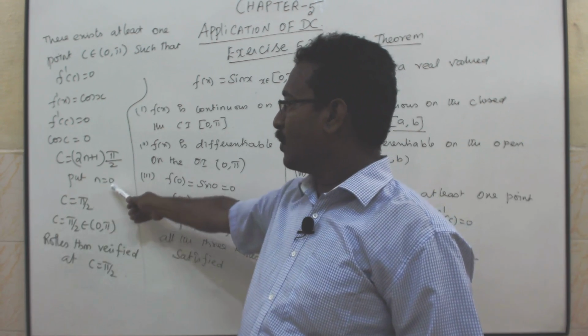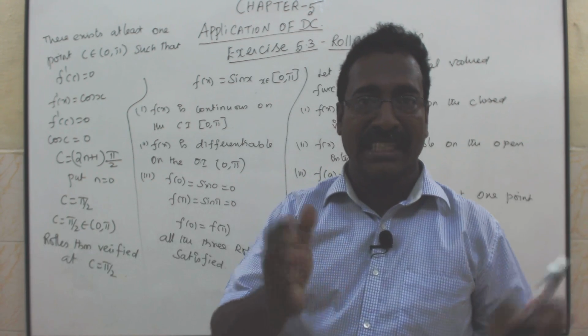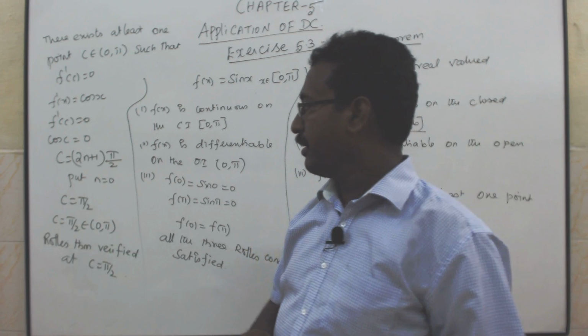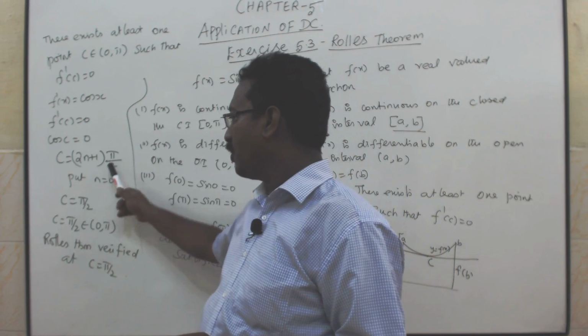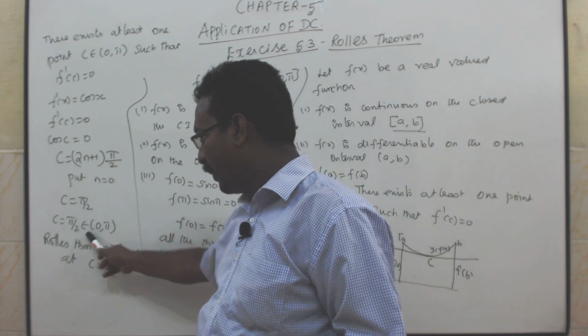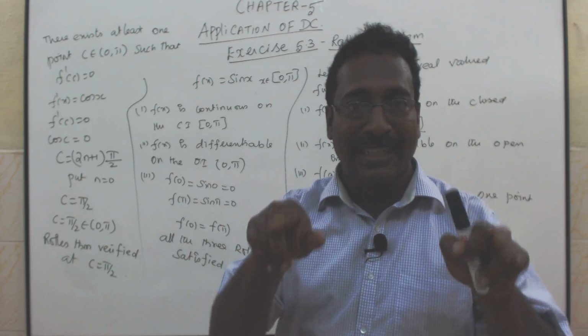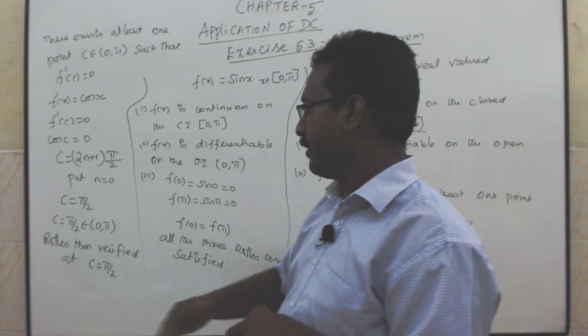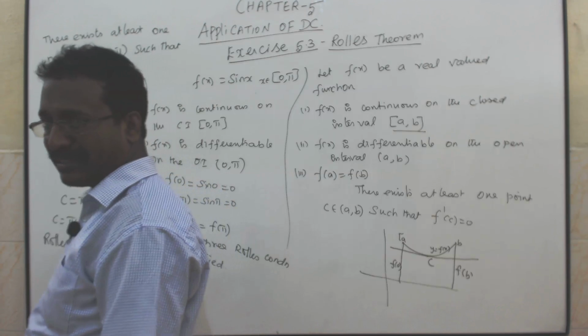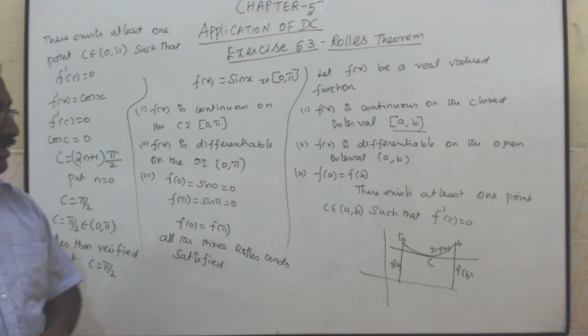Put n equal to 0, because we have to find out the value of C that lies between 0 and pi. When n equals 0, C equals pi by 2. C equals pi by 2 belongs to the interval 0 comma pi, therefore Rolle's theorem is verified, with C equal to pi by 2. Is it clear?